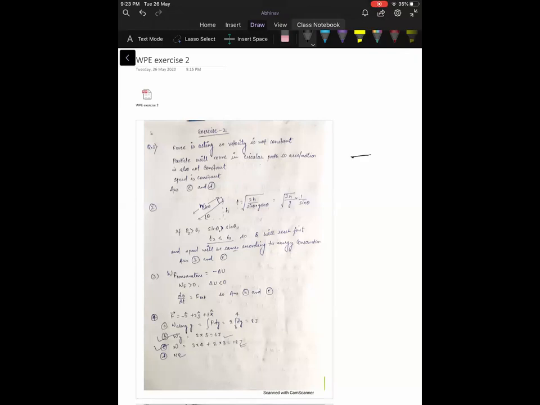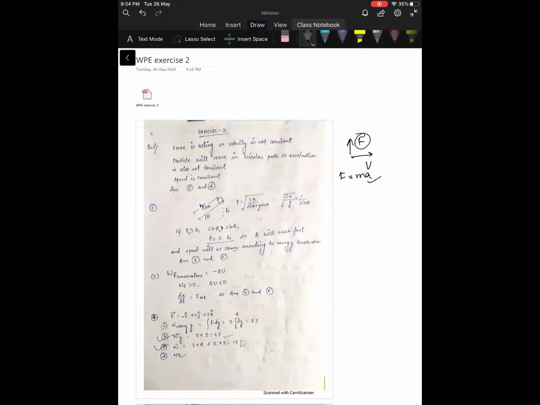Suppose this is the velocity and force is acting perpendicularly. So force is equal to mass into acceleration, so acceleration will be there and always perpendicular to the velocity. The motion of the particle takes place in a plane. It follows that the velocity of the particle is constant. No, velocity won't be constant.